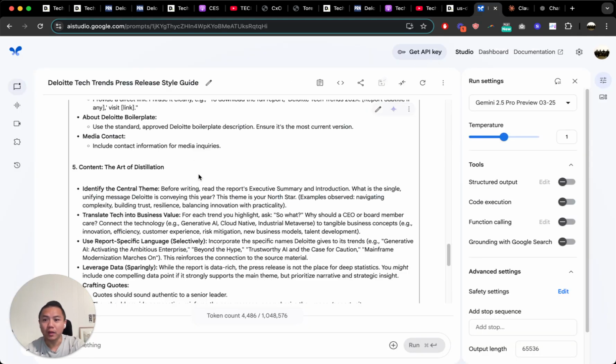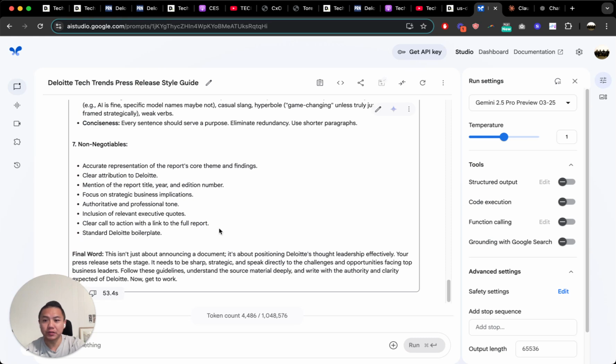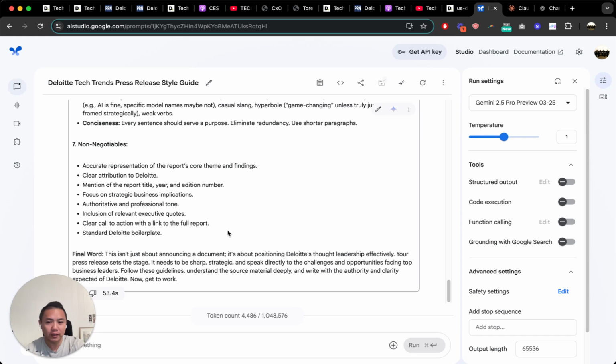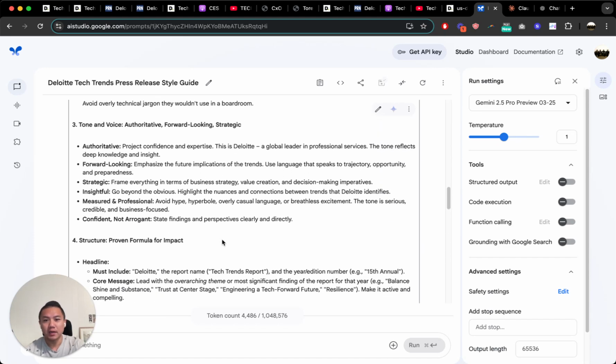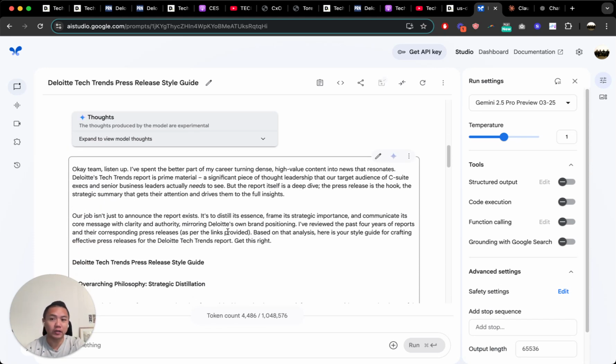Okay. The art of distillation, language and word choice, non-negotiables. And sometimes what I've seen Gemini include in these is a final checklist, which I actually really appreciate. So right here, it would say before you send us your first draft, you need to make sure that you've done all of these things, X, Y, and Z. So in this particular case, the style guide didn't have that. We might prompt it to have a checklist because we're usually going to get better results that way. But this is a good start.